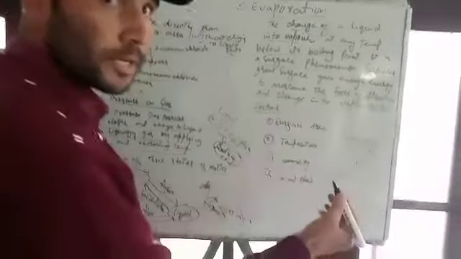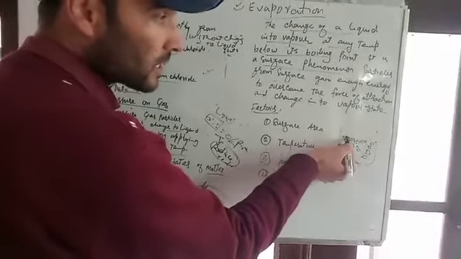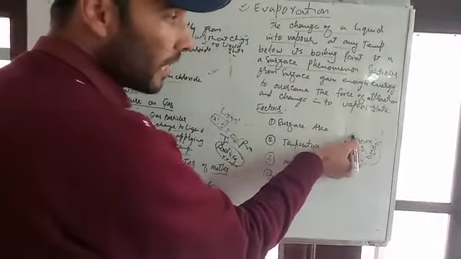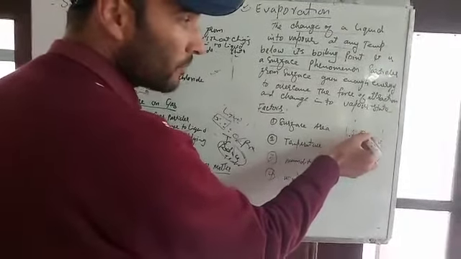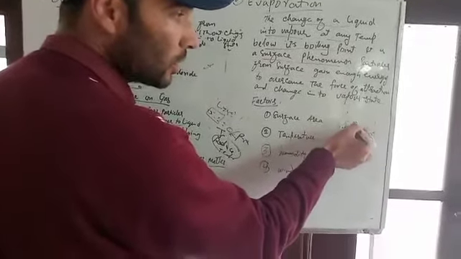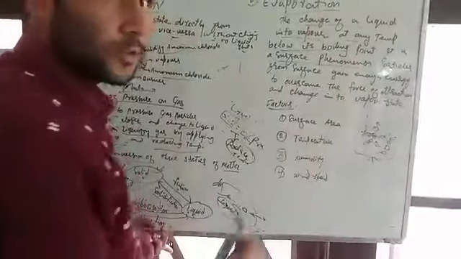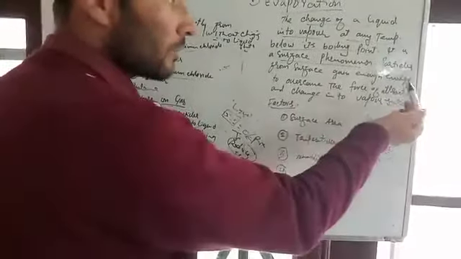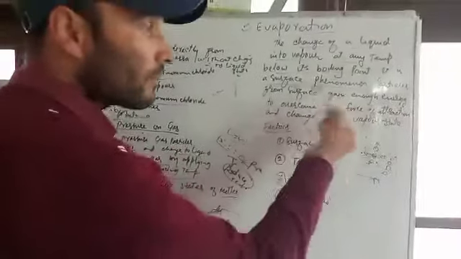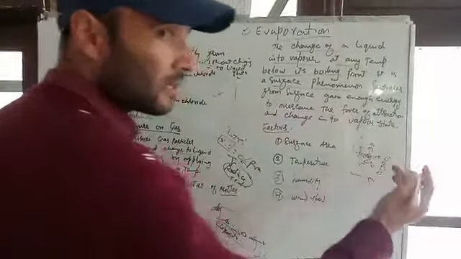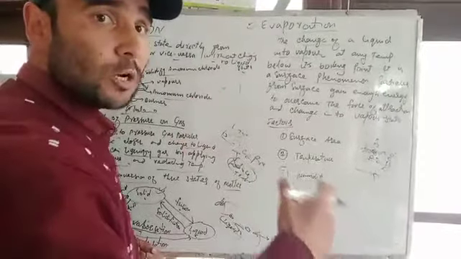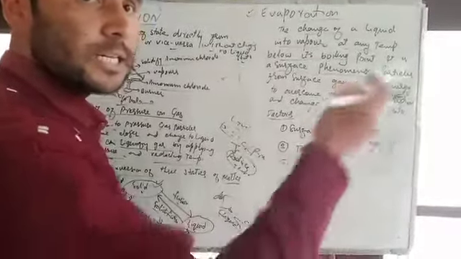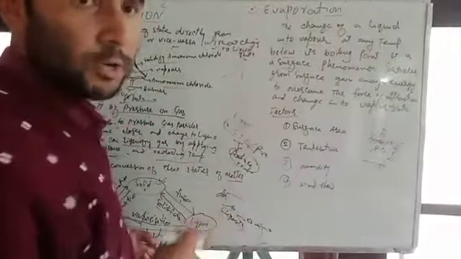They overcome the force of attraction, so the surface molecules get released into the atmosphere, because the force of attraction between this water molecule and this water molecule is overcome by the temperature. That is why the water molecule evaporates from the surface. It is also known as a surface phenomenon, because the molecule is present on the surface. Due to the temperature overcoming the force of attraction, the surface molecules get released from the surface.